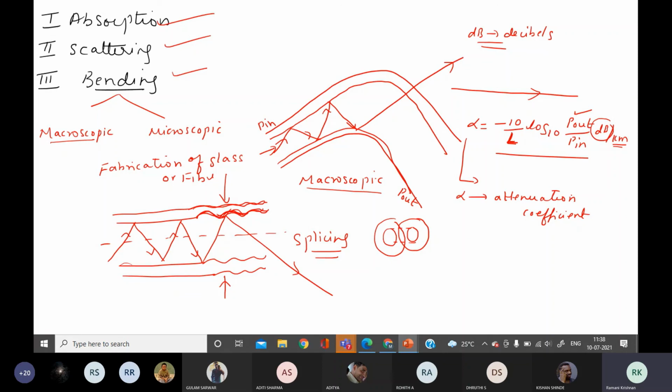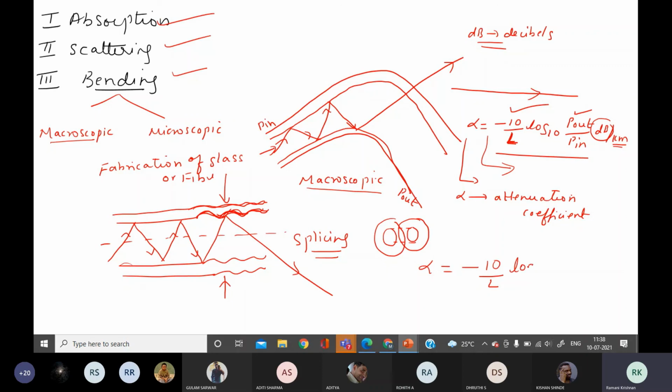Okay students, with this we are going to do a numerical. Numericals are asked in this topic, even though they removed the portion for deriving it. In the syllabus they have removed how to derive it, but they want you to use it for numericals. So the attenuation coefficient is given by minus 10 by L log of power output by power input.